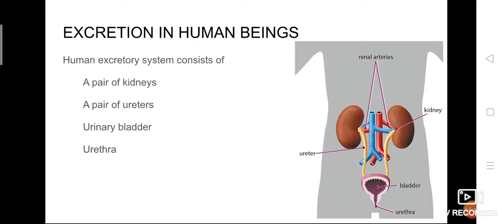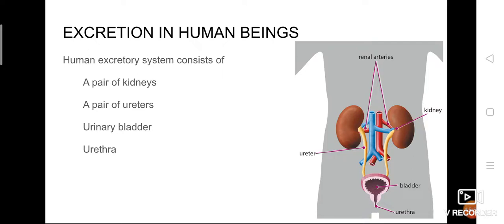Now only we have discussed. Okay, so what do you mean by excrete? Excrete means to expel out. So what are the things to be expelled out of the body? There are two main common things. One is feces and another one is urine. So both of these have to be expelled, to be excreted from our body.